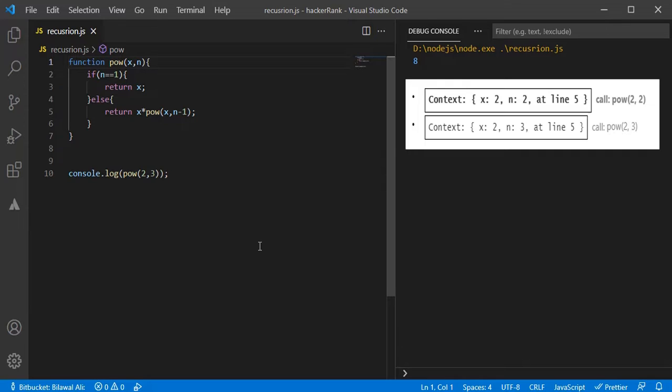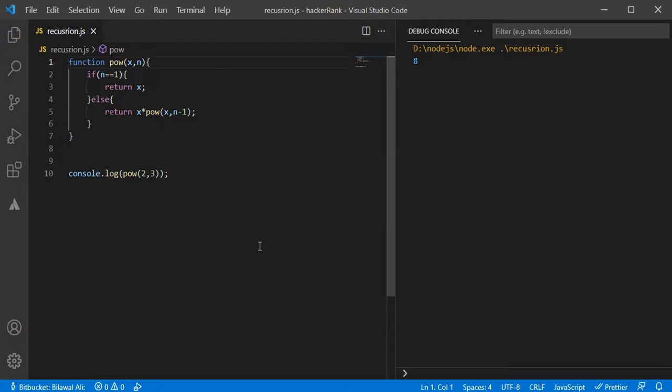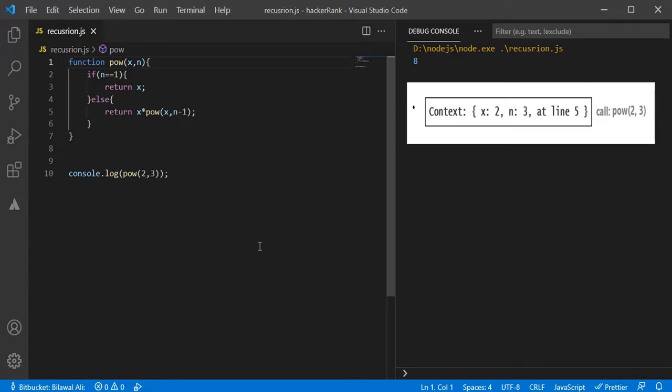The execution of power(2, 2) is resumed and it has the result of the subcall power(2, 1). So it can also finish the evaluation of x multiplied by power(x, n minus 1), returning 4. Then the previous context is restored. When it finished, we have the result of power(2, 3), that is 8. The recursion depth in this case was 3. As we can see from the illustration above, recursion depth equals the maximum number of contexts in the stack.